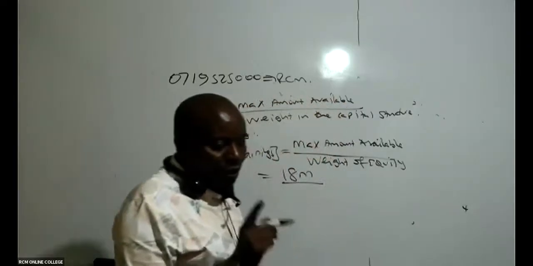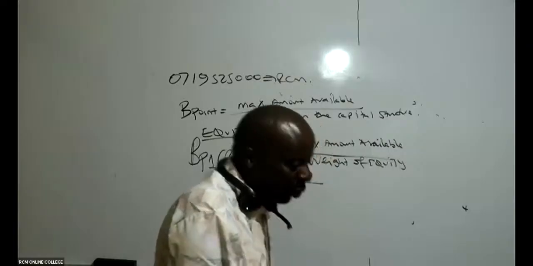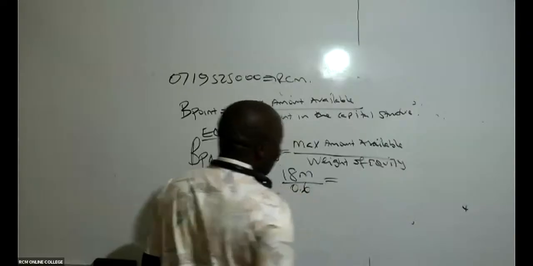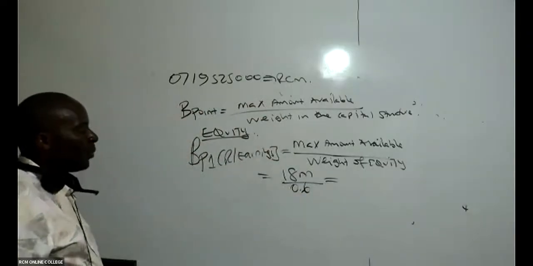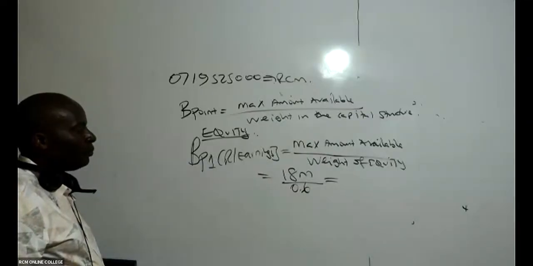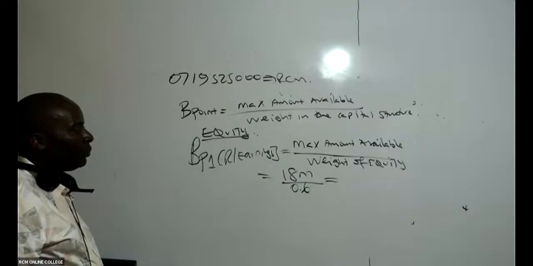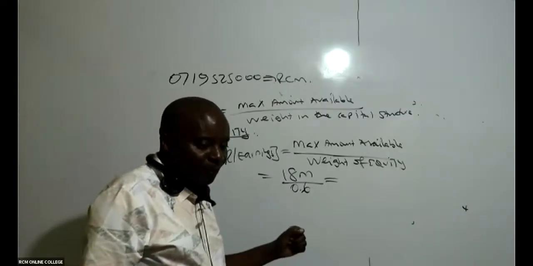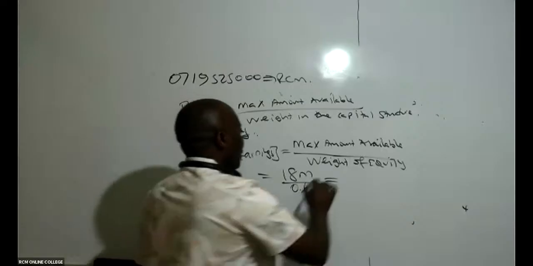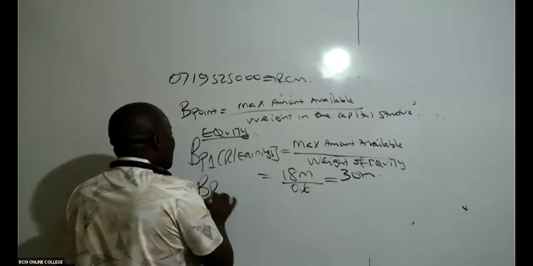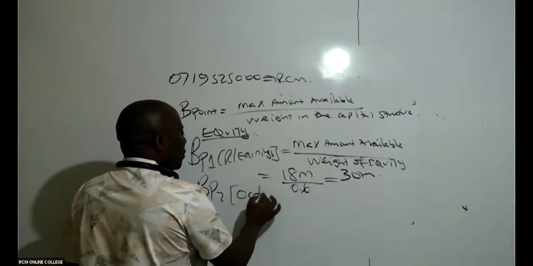The optimal weight was 0.6. So can you kindly go ahead and divide this for me? 18 million divided by 0.6 will give me what breakpoint? We are almost finishing, just 5 minutes. So this gives me 30 million. Thank you so much. Then we shall come and get breakpoint 2 for ordinary shares.